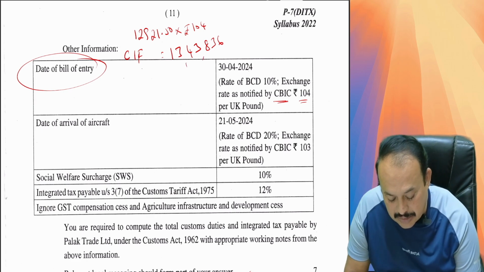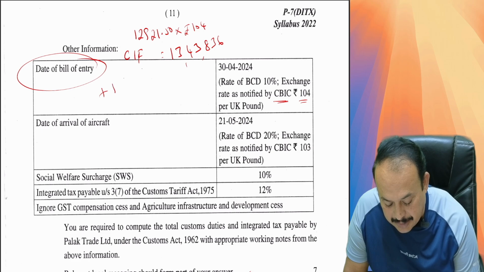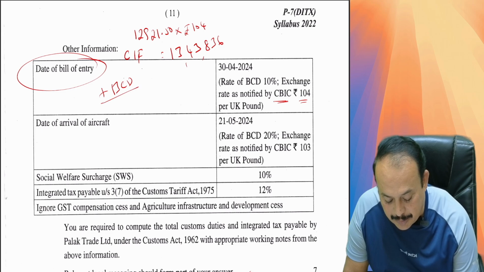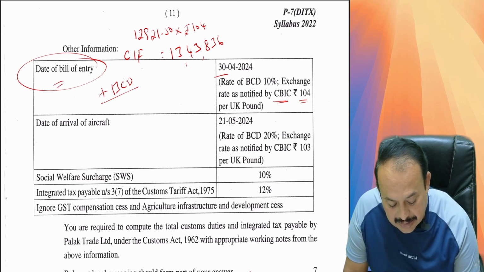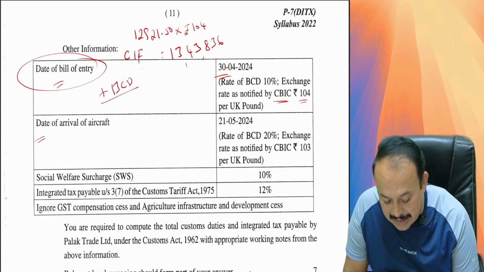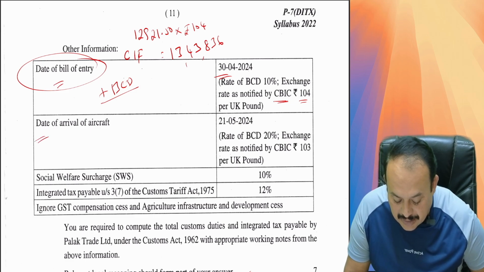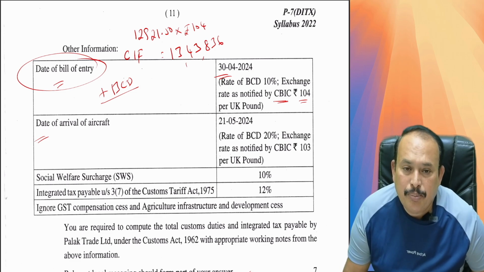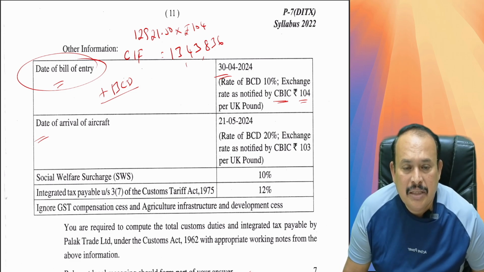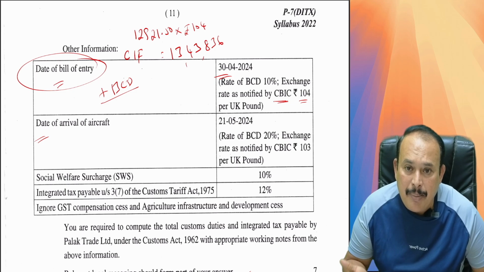Then add to that basic customs duty, BCD. What rate is applicable for BCD? The bill of entry date, 30th April, or the date of arrival of the aircraft, namely reaching Indian customs, whichever date happens later.